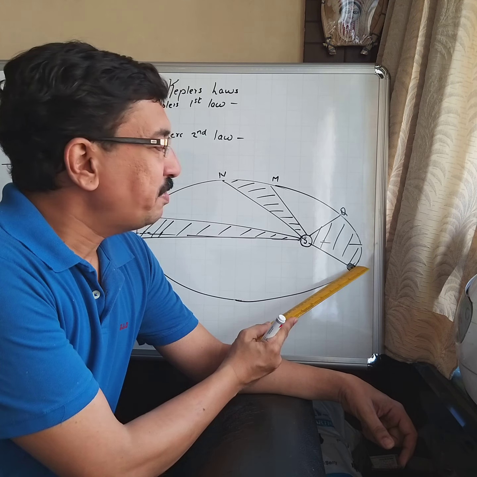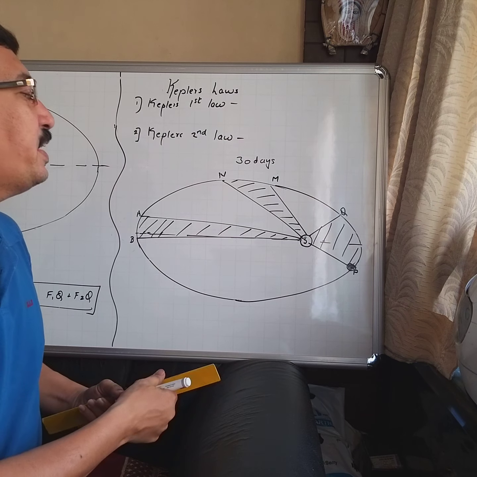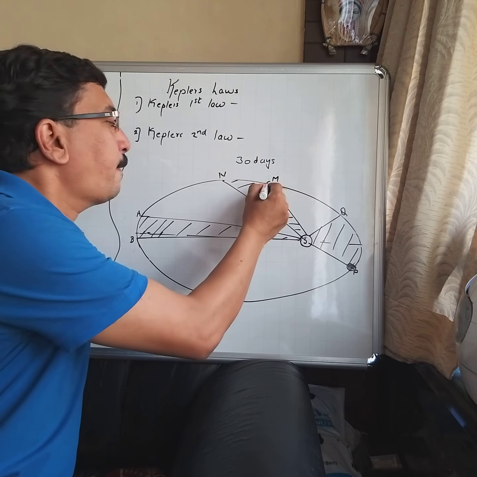Okay. Now, the same planet moves from point M to N in 30 days. I repeat, we take the example that it is taking 30 days to move from M to N. Again, the line joining the sun and the planet will sweep a certain area. Correct?